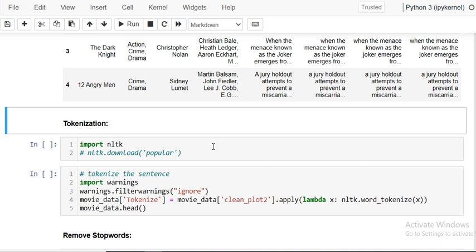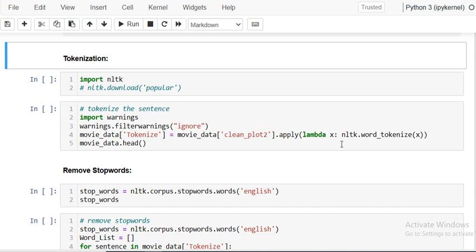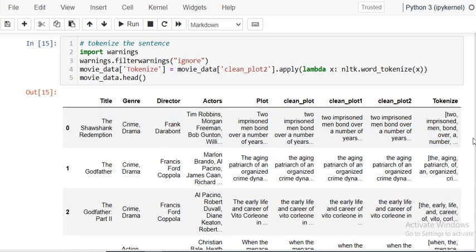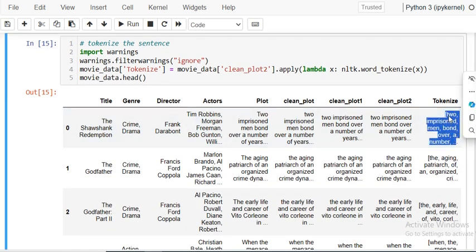Tokenization is nothing but splitting the sentence into small tokens, that is called words, we can say. It's simply by splitting this you can do that also. But here from the NLTK library, we are using a word tokenizer. Okay, and you can see that finally our data is divided into small chunks or tokens. Now you can see two, imprisoned, main, bonds.